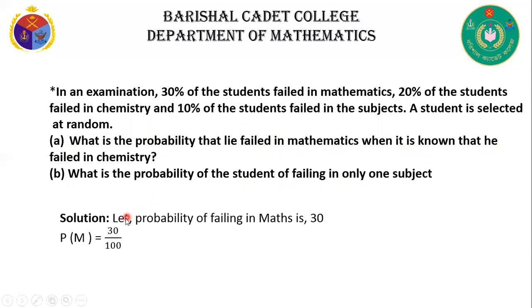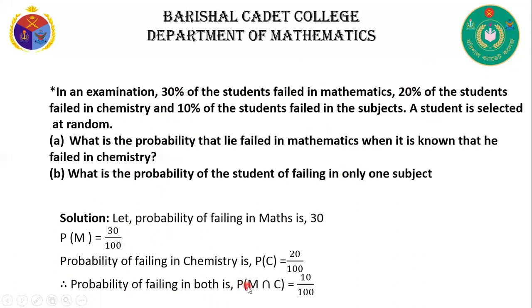Question number B. What is the probability of the student failing in only one subject? Now solution. Let the probability of failing in math be 30%. That means P of M is equal to 30 by 100. And the probability of failing in chemistry is 20%, that means P of C is 20 by 100. And failed in both subjects, 10%. M here is mathematics, C is chemistry. That's why M intersection C, probability of failing both math and chemistry, that means P of M intersection C is 10 by 100.